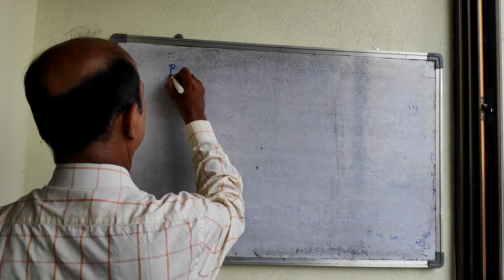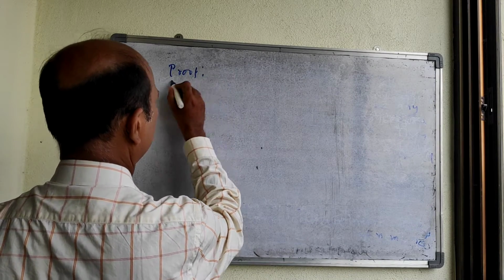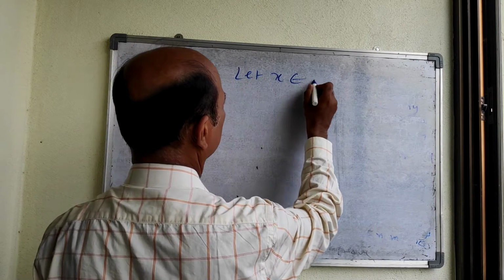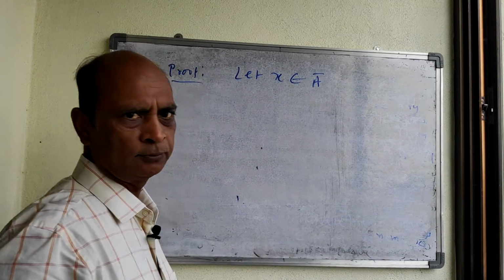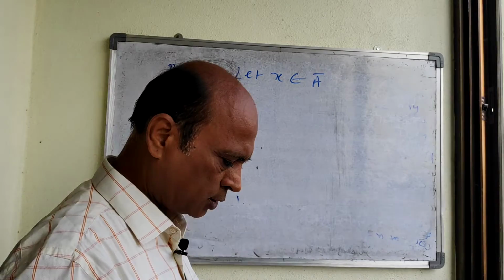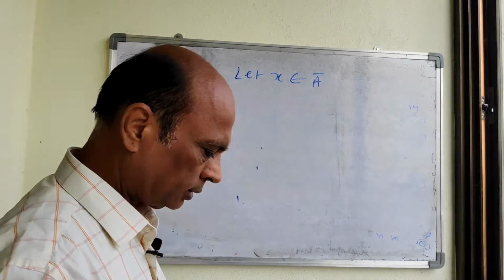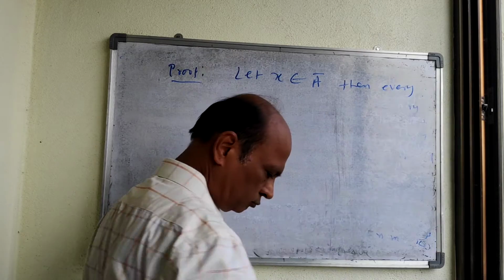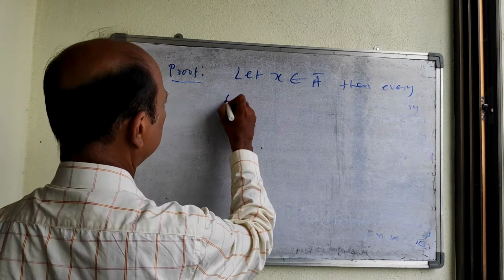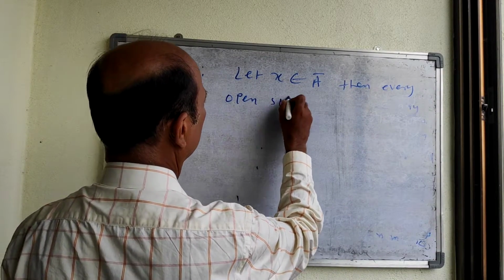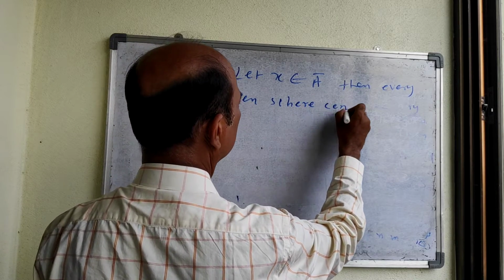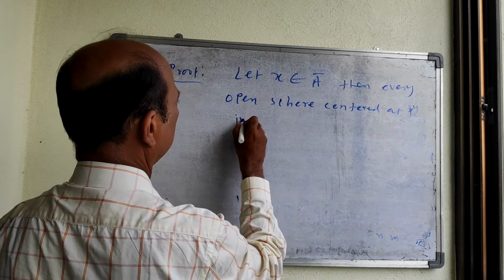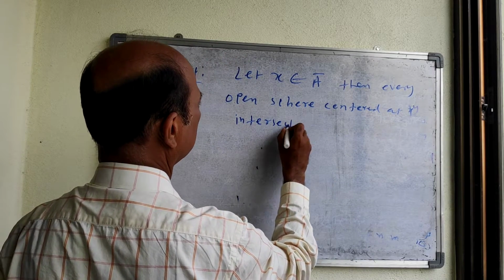Proof. So first of all, let x belong to A bar. Then every open sphere centered at x intersects A.